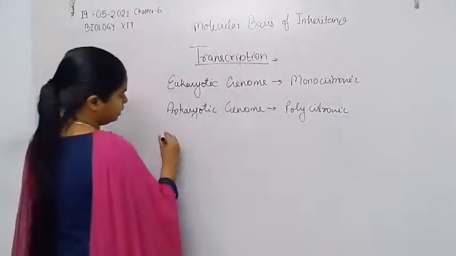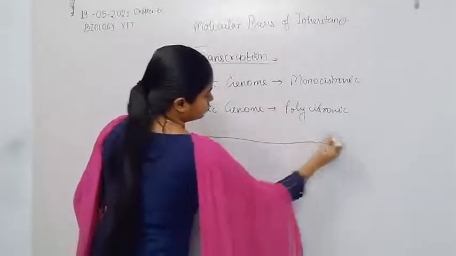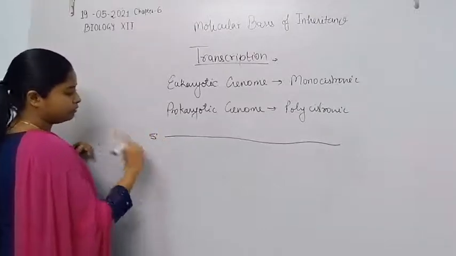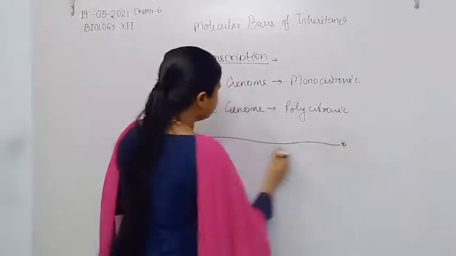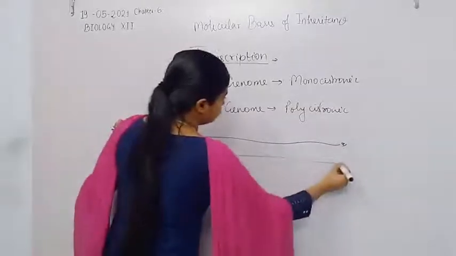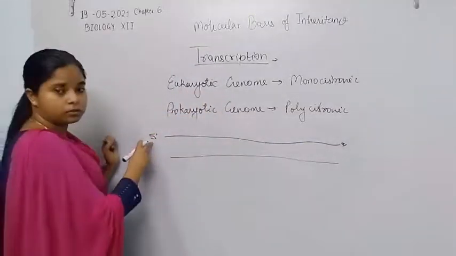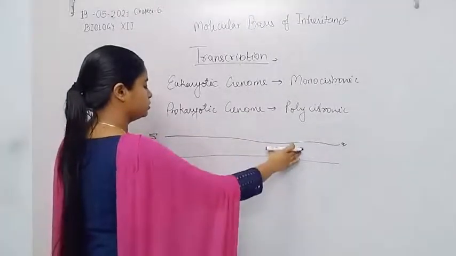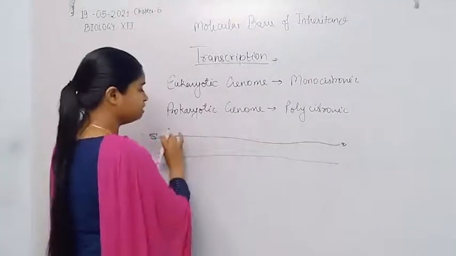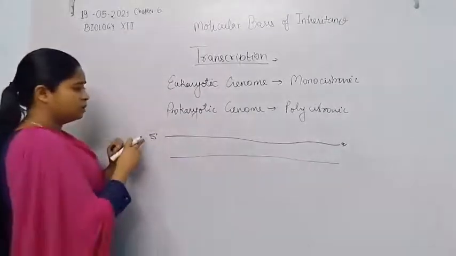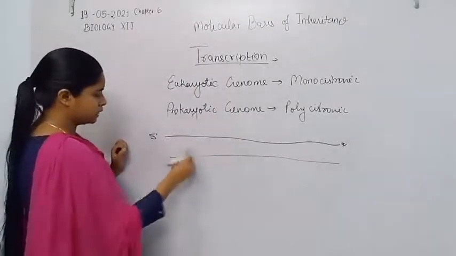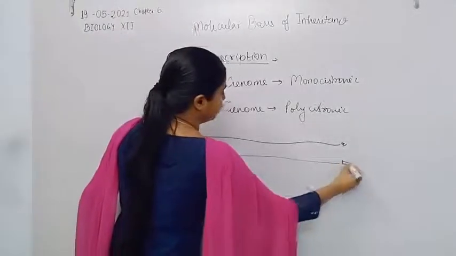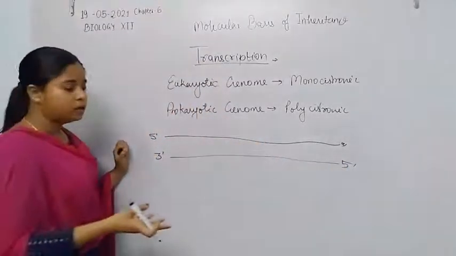If here is the DNA molecule which has polarity, for example, in the 5' to 3' direction, as we discussed previously, the two strands are antiparallel in direction. So here is the DNA molecule which has its polarity in 5' to 3', and the second one has polarity in 3' to 5'. So they are antiparallel in direction.